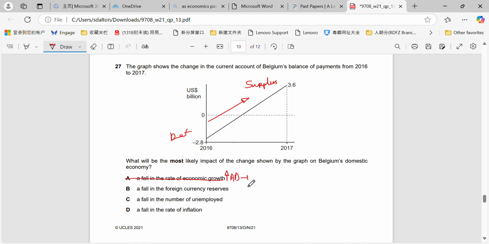Increase in net exports. Fall in foreign currency reserves has nothing to do with that. That's to do with the exchange rate, if they operate, for example, on a fixed exchange rate.